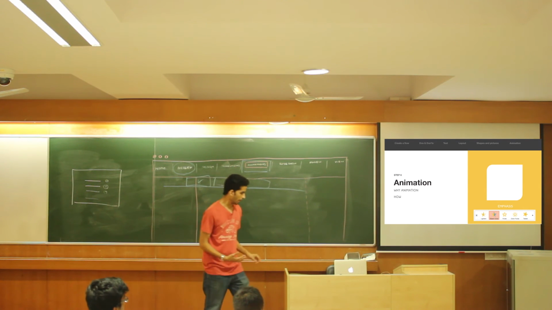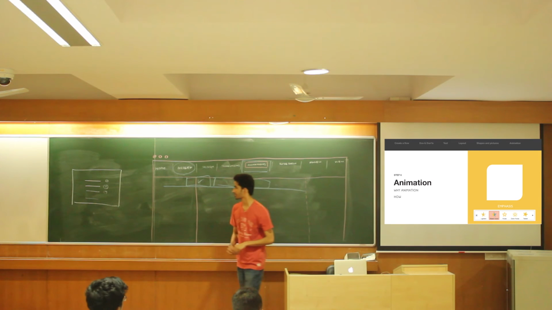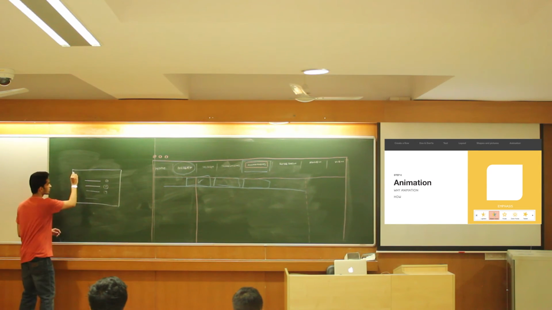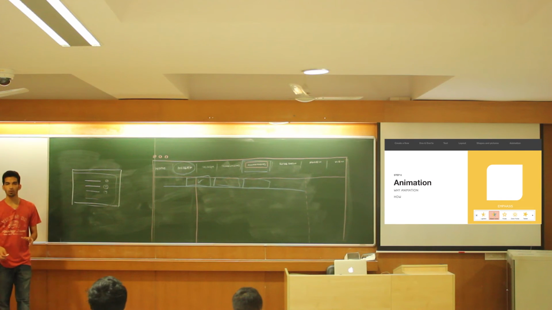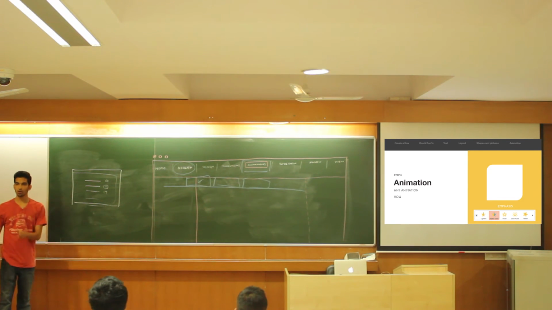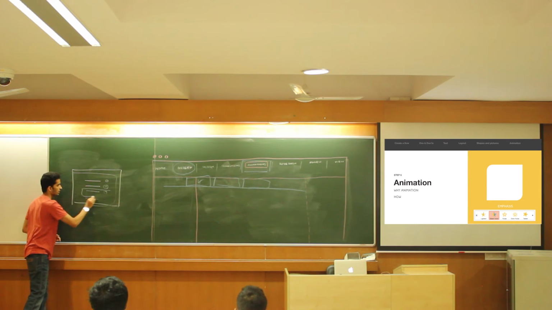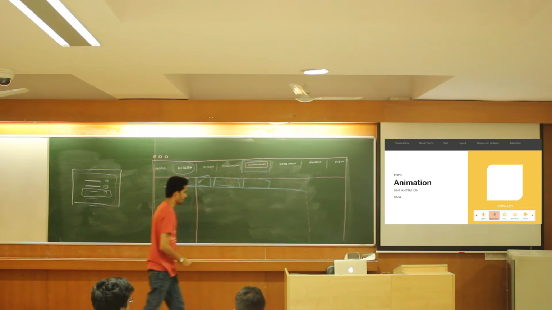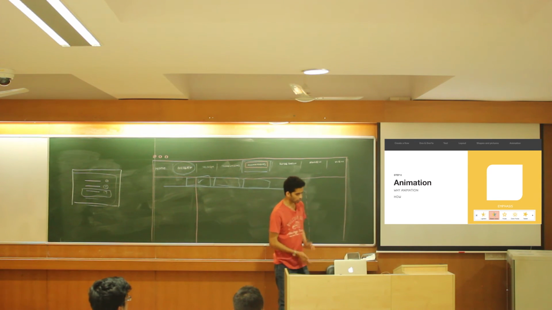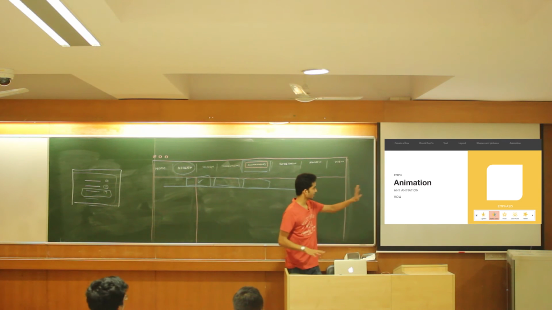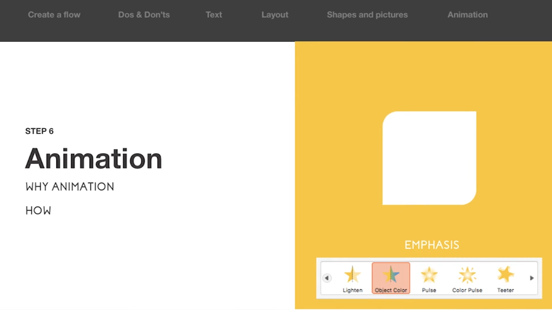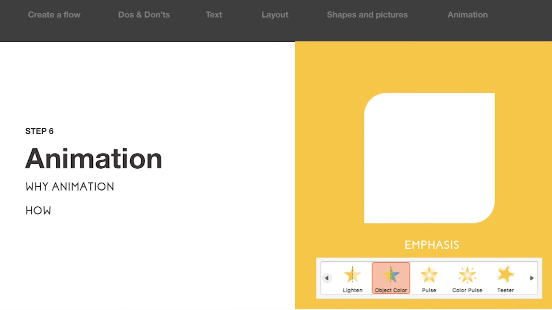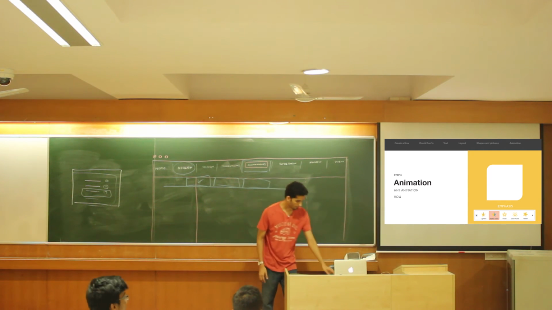Now make sure that you think about applications of this. For example, if I were on this particular slide where I'm showing 7 equations and I want the professor to focus only on one of those equations, I would apply emphasis to that particular equation. It will pop out and I'll just speak about that. That will make everything much easier. Cool. So you can use emphasis for that. If you notice this slide properly, I applied emphasis to the background rectangle also, the yellow rectangle. It changed the color as we moved from this to this. Even that is emphasis. So these are emphasis animations.